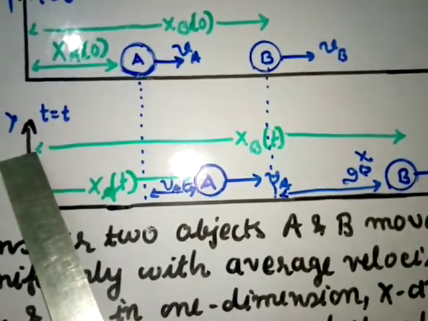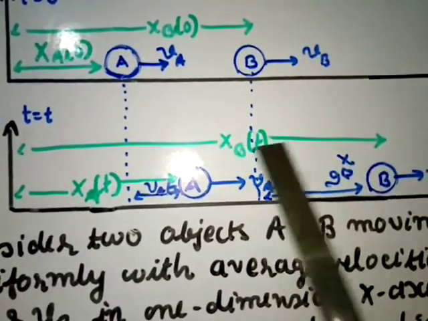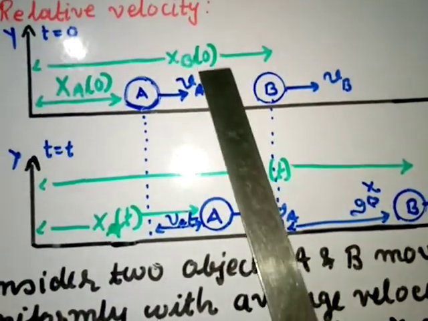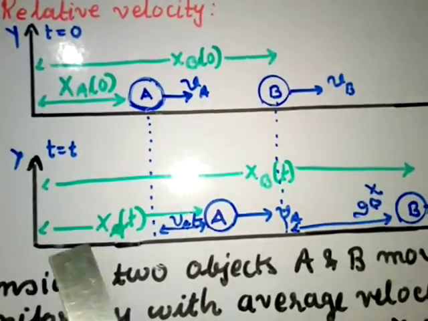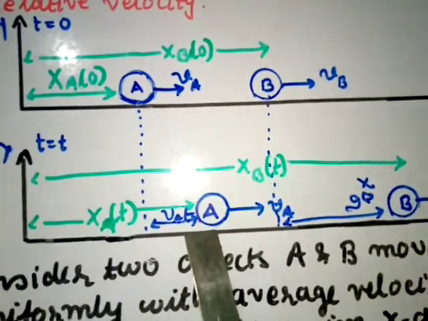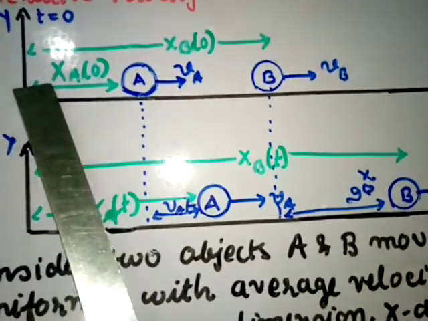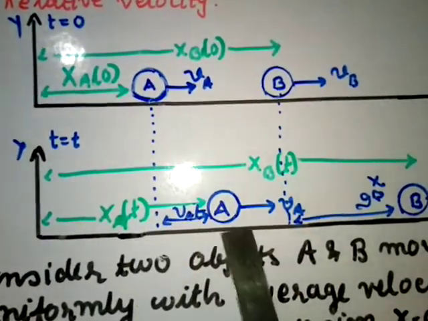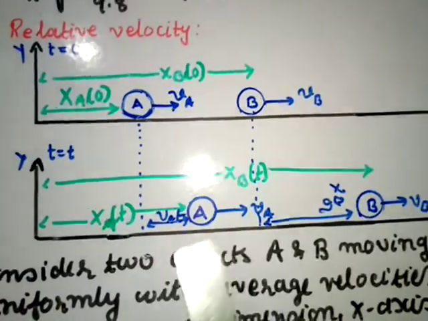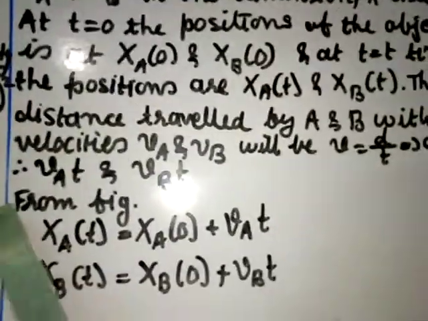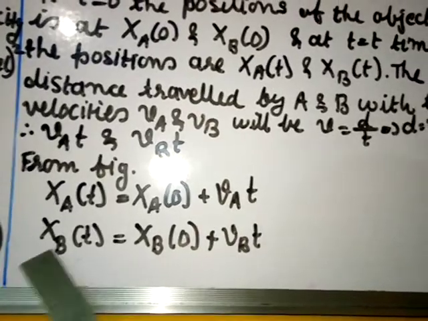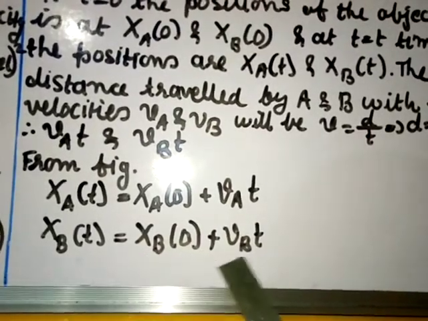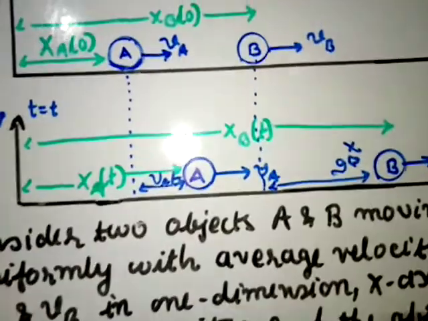So the total distance xbt will be, first it was xb0 plus this one distance. Same way for the distance xat, this total distance will be, up to here the distance is xa0 and from here to here is vat. I hope you understand that calculation. So from the figure, xat is equal to xa0 plus vat and xbt equal to xb0 plus vbt. I have shown that here in the figure.